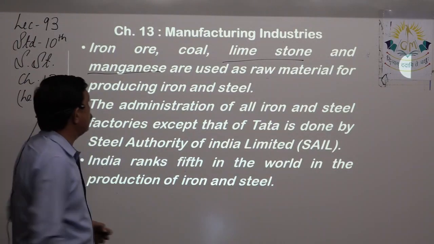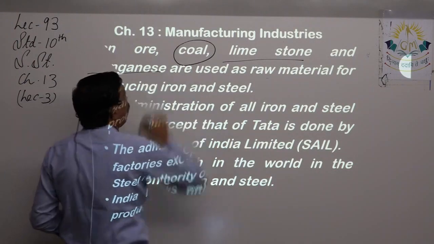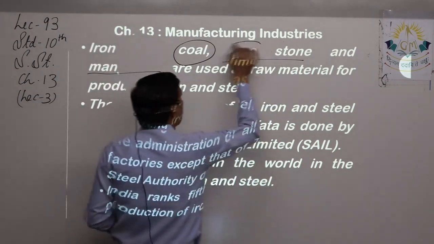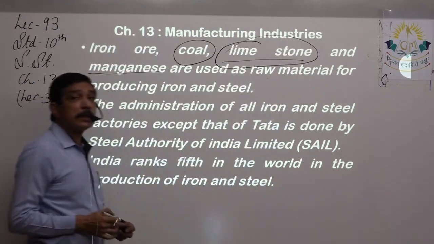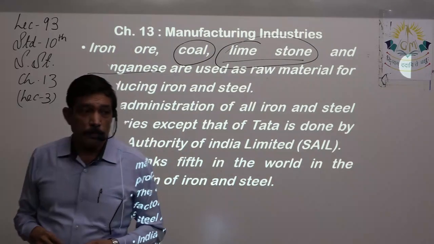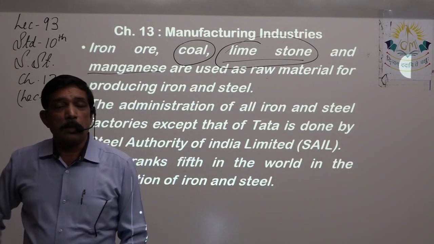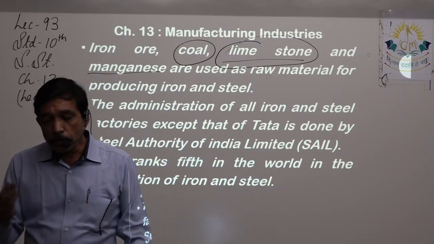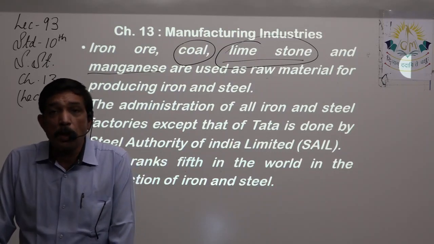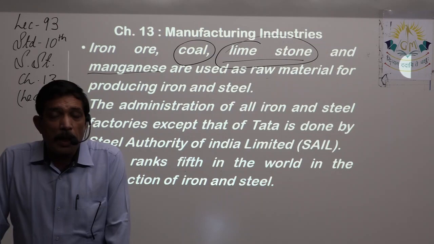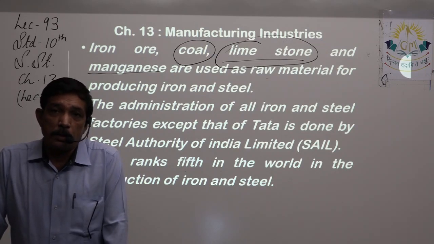Along with that, the first thing you need is coal. Coal and limestone are mixed in the furnace. Coal, that is coke. Coke and limestone are mixed along with the iron ore and then put in the blast furnace.